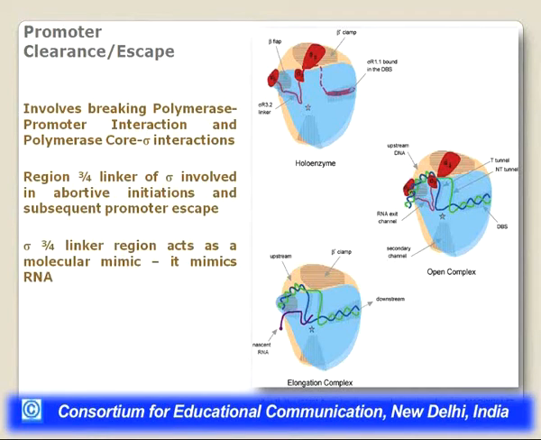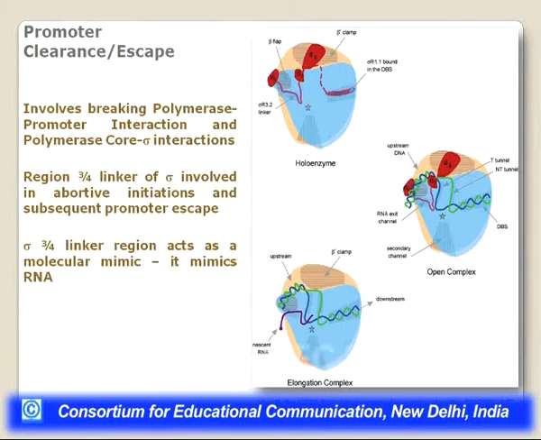When it gets bound to the DNA, the open complex is formed, and in the elongation complex you can see the position of the region 3-4 linker and the position of the nascent RNA from where it is exiting is actually overlapping. So this 3-4 linker region acts as a mimic molecule.